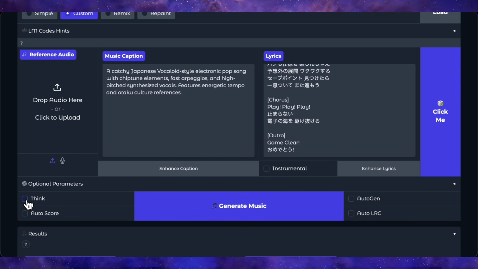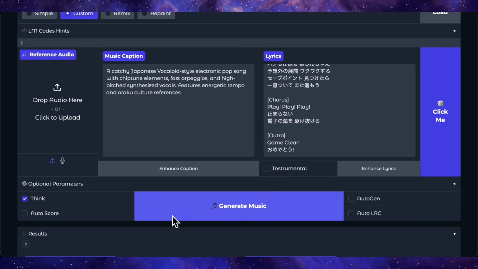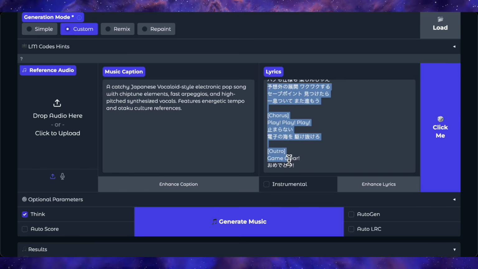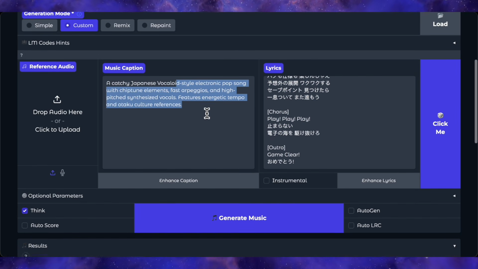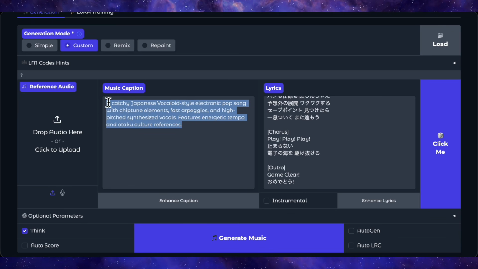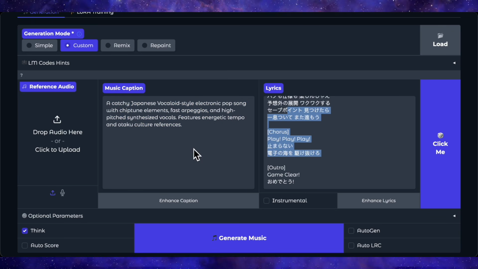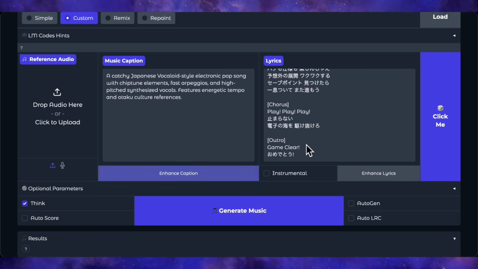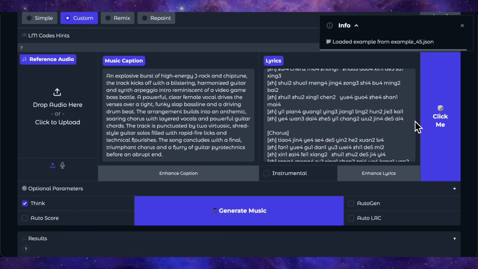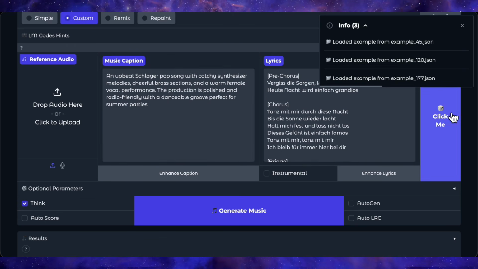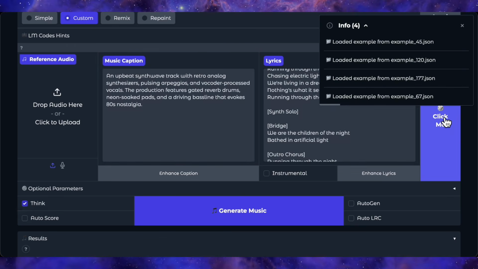There's a think toggle as well, and this is important. When think is on, the language model actively processes and refines your prompt before the diffusion pass runs. It sharpens the style description and cleans up the output. When it's off, you skip that step entirely and go straight to diffusion. If you've already written a solid prompt with clean lyrics, turn think off. You'll get a faster generation and you don't need the extra processing. If your input is vague or short, keep it on and let the model do the work.